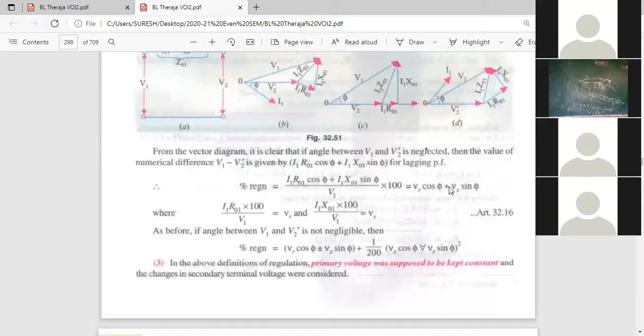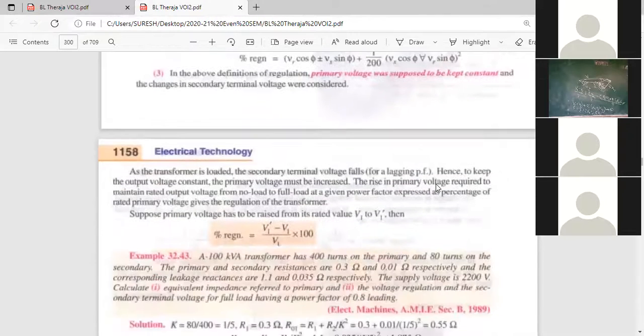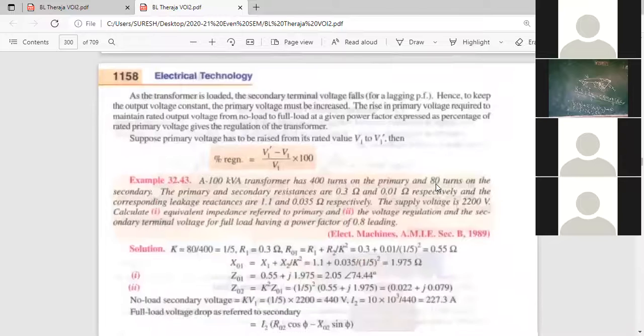Have you taken this? Yes, sir. Okay. Next, take down the next equation. Okay, this is not necessary for you. Only this equation is sufficient. Now we'll do the problems. One second.